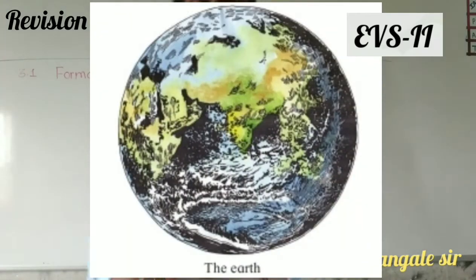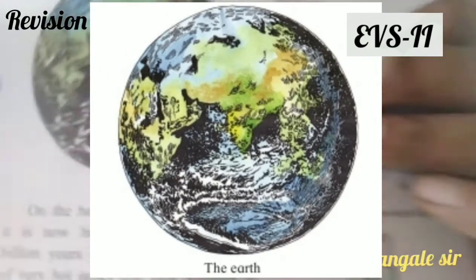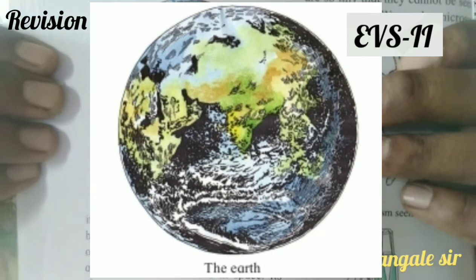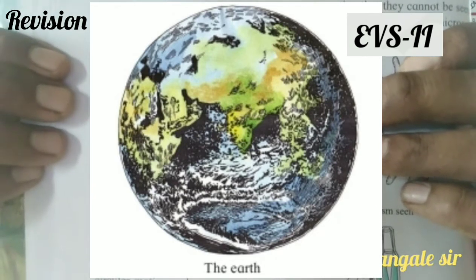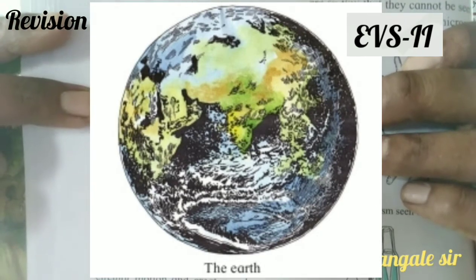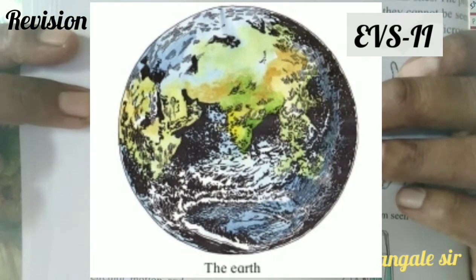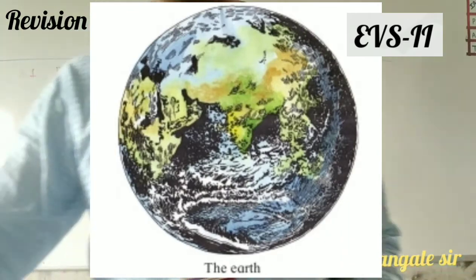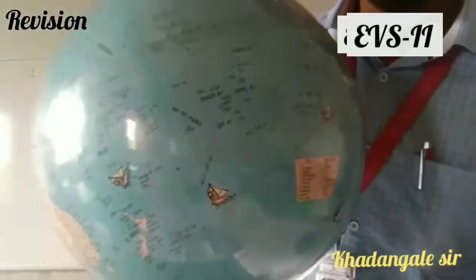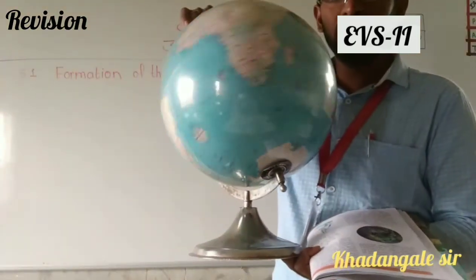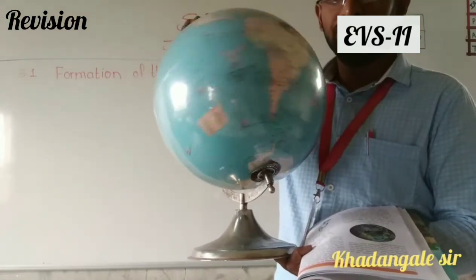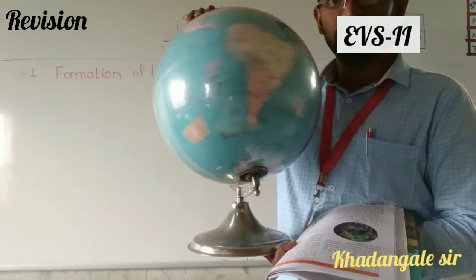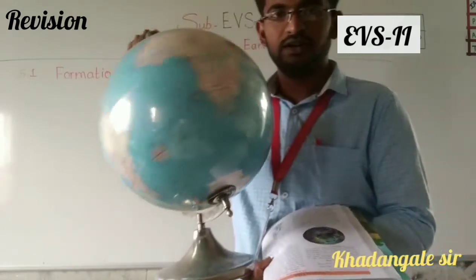In our textbook also, the Earth picture is shown. I have shown you a globe, but see a picture also. Which picture is it? Earth. What is the shape of Earth? Circle. Very good. See this globe also, here also it is shown as a circle. How does it rotate? This motion is called circular motion. That also we are going to learn.